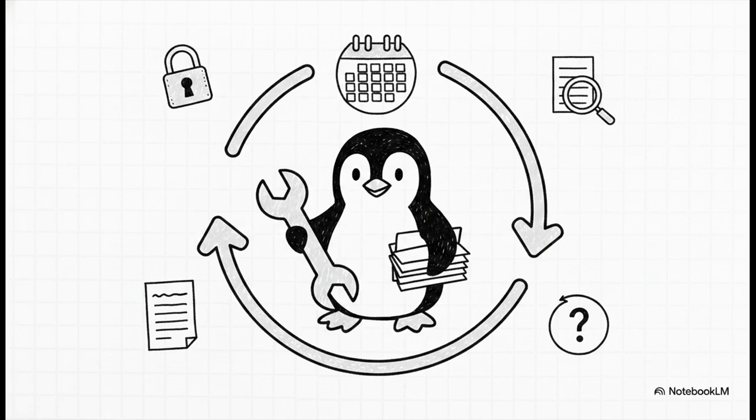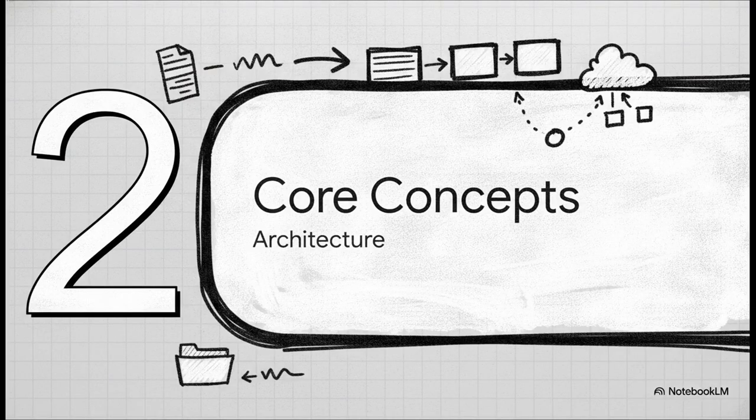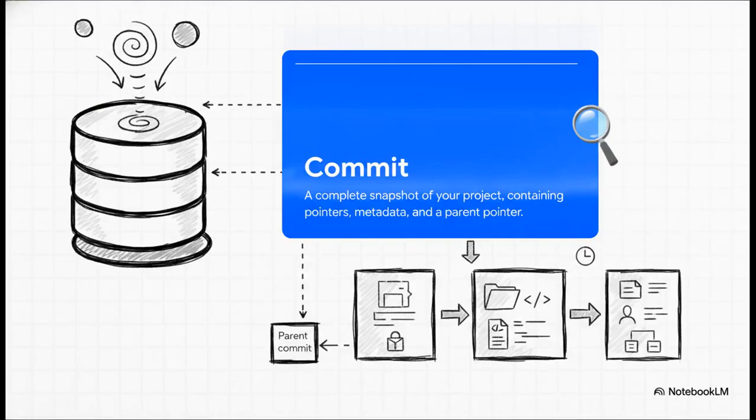A real game changer. Moving right along to Section 2, Core Concepts and Architecture. Now, what's really interesting about this next part is that understanding the underlying architecture makes the actual commands finally make sense. The absolute crucial point here is understanding the commit. Actually, scratch everything you think you know for a second. Git is basically a database, and the fundamental unit of that database is this complete snapshot, not just the changes.